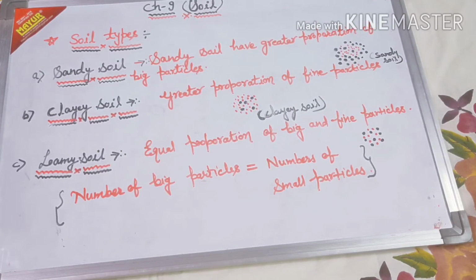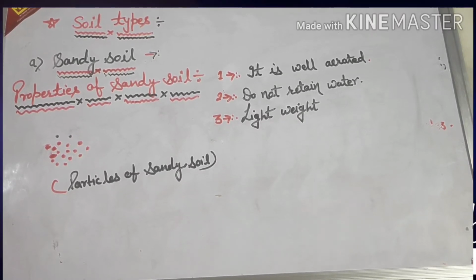Now the next is loamy soil. Loamy soil has an equal proportion of big and fine particles, meaning the number of big particles is equal to the number of small particles. So based on this proportion, the soil has been divided into three types. Now we will talk about each of these soils in detail. Now let's start with the properties of sandy soil.